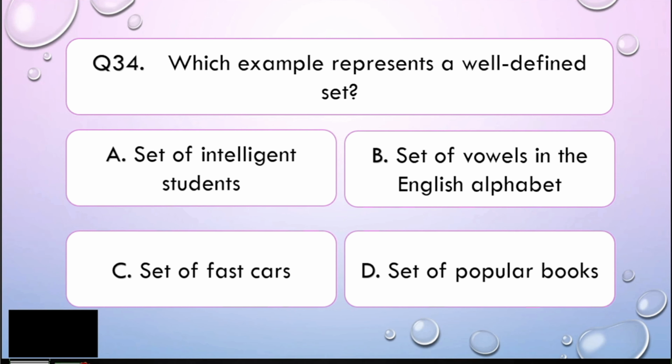So now let us go to question number 36. Which of the following is the union of A with the elements 1, 2, and 3, and B with the elements 3, 4, and 5? Is it A, 1 and 2, B, 2, 3, and 4, C, 1, 2, 3, 4, and 5, or letter D, 3? I'll give you 5 seconds to think about your answer.